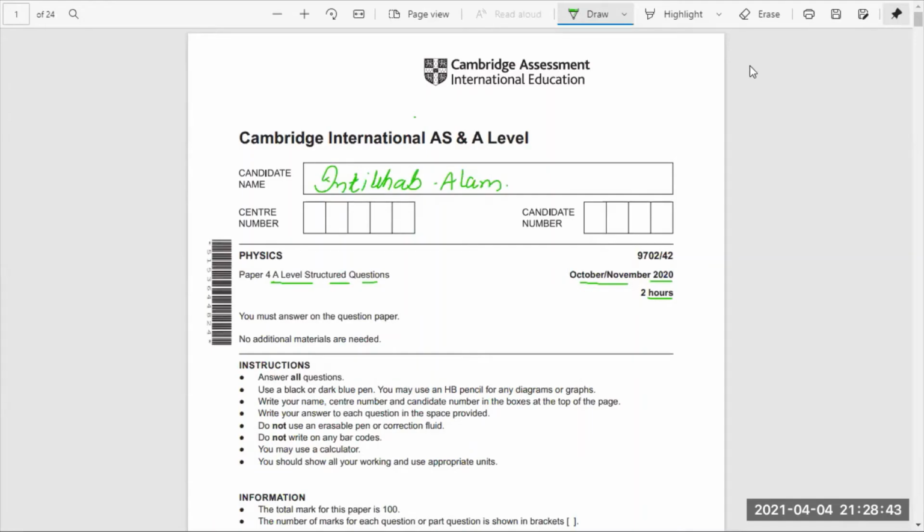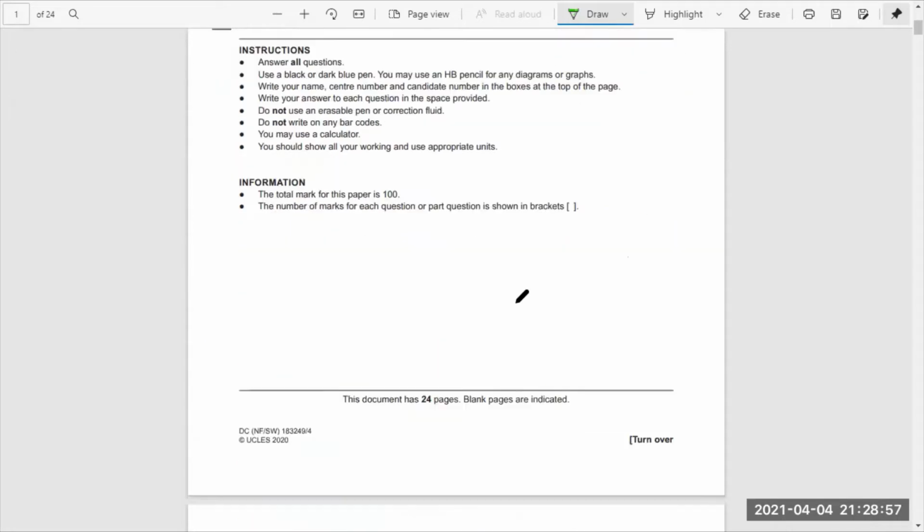Bismillahirrahmanirrahim. My name is Sintakhab Alam, and this is the October/November 2020 paper 42, A levels structured paper.